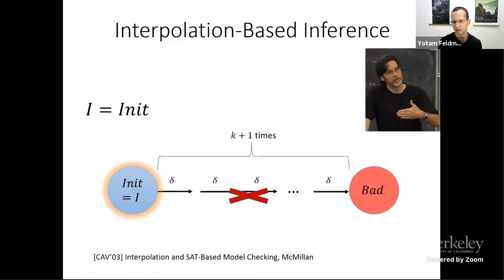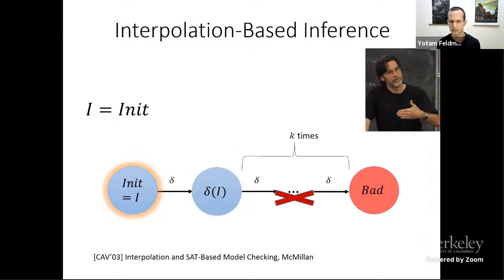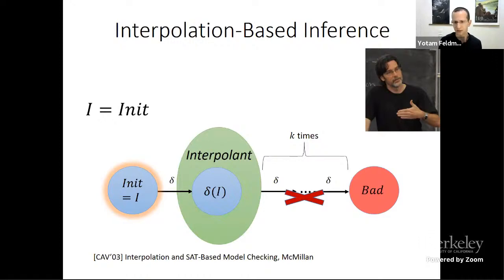Now, this is probably not closed under transitions of the system, so we need to consider all the states reachable in one step from our current candidate. And we know about these states that they can't reach a bad state in k steps of the system. Now, the idea of interpolation is to find a generalization of this fact, a larger set in which still all states cannot reach a bad state in k steps, and include all these states as our next candidate invariant. And we do that to achieve faster convergence.